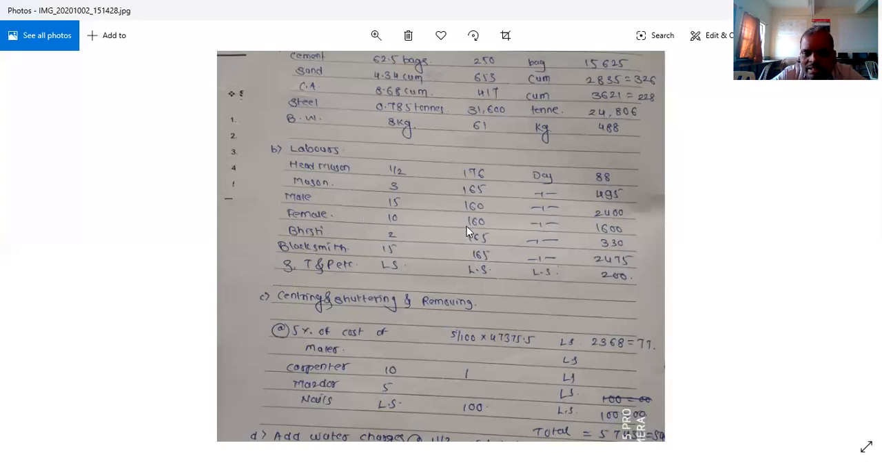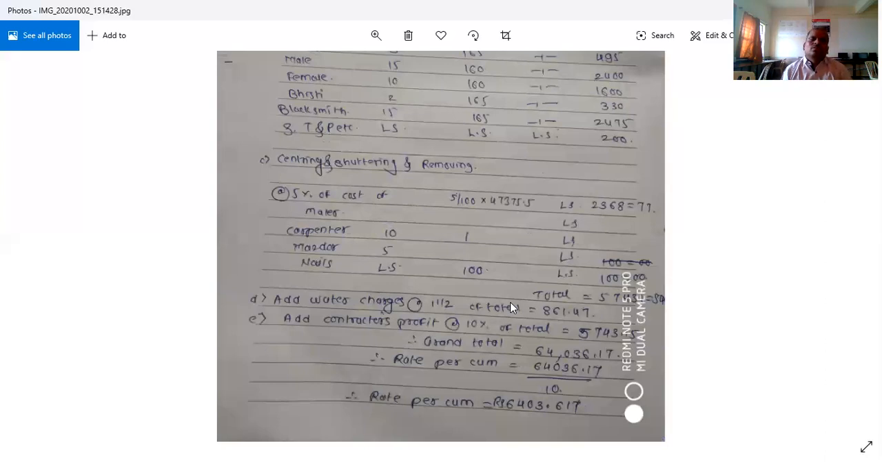So female mazdoor 10, the rate is 160, 1,600. Bhijti 2 numbers are required, the rate is 165, 330 rupees are required. Whereas for blacksmith, 15 numbers of blacksmiths are required, the rate is 165 per day or per number. So 2,475 rupees are required. The lump sum for tools and plants and contingencies is 200. After that, the third part required for this RCC work is centering, shuttering, and removing. So first of all, the centering is required. After that, the shuttering is required and removing.